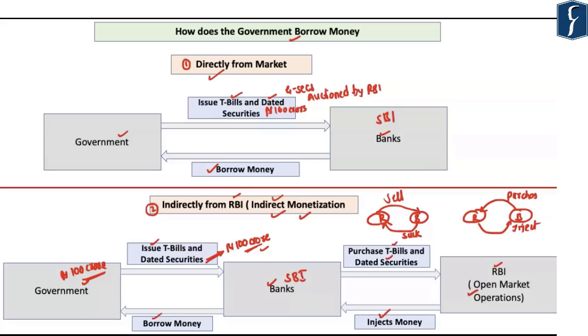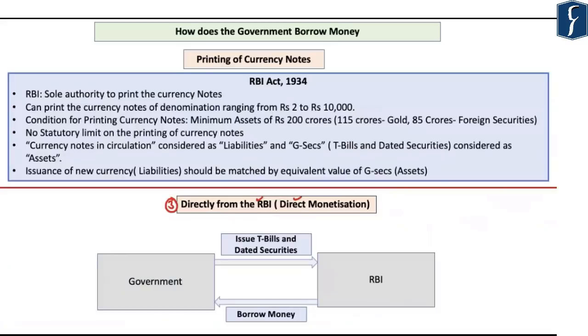So, as you can see here, in case of indirect monetization of the government's deficit, the RBI comes into the picture and it is indirectly lending money to the government of India by carrying out open market operations. Why this indirect monetization becomes important is because in recent times, the Reserve Bank of India has continuously resorted to open market operations in order to indirectly monetize the government's deficit. The third route applicable for the government of India is to borrow money directly from the RBI, and in that case, we would call it direct monetization.